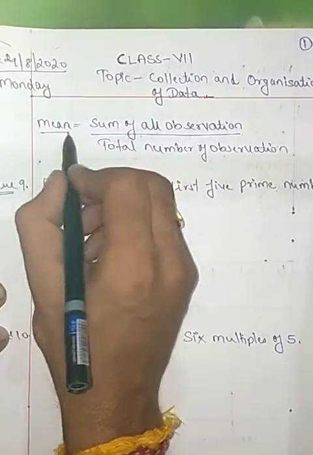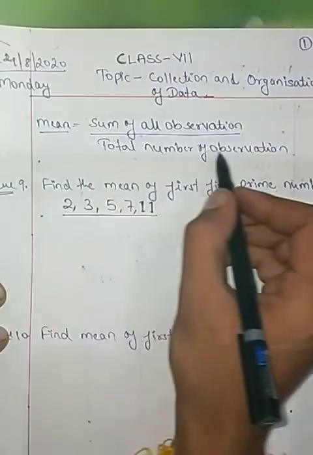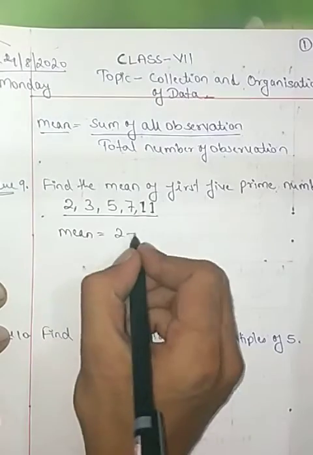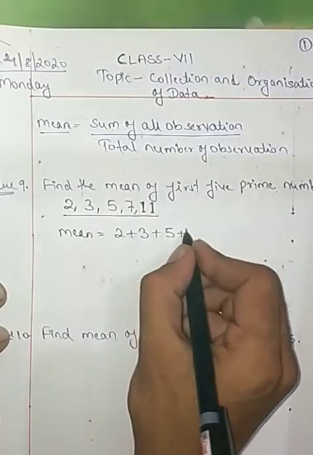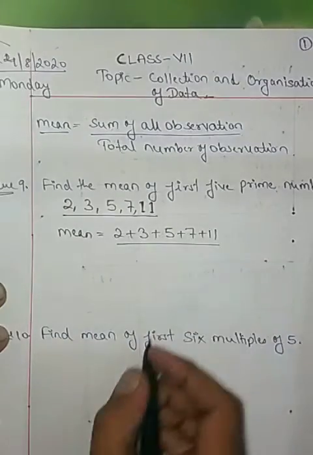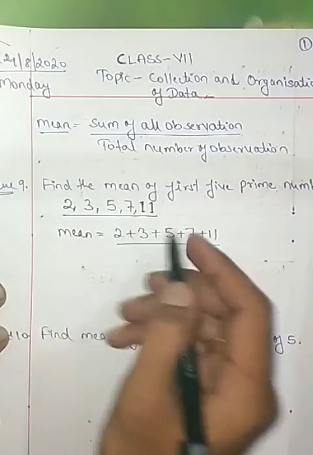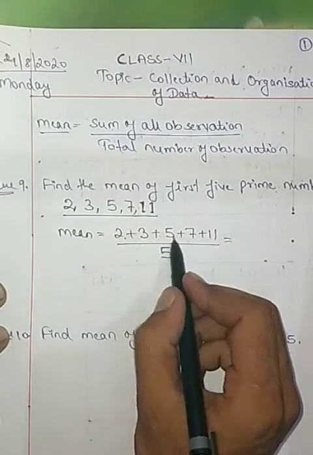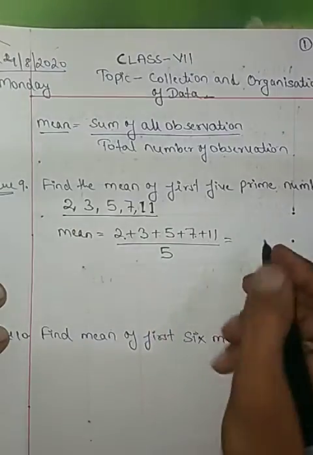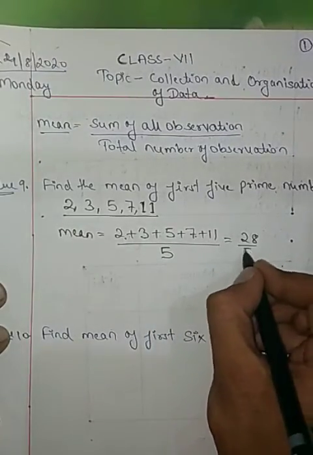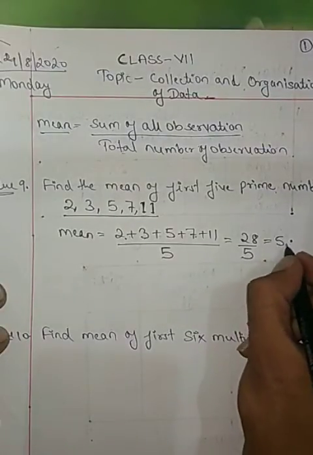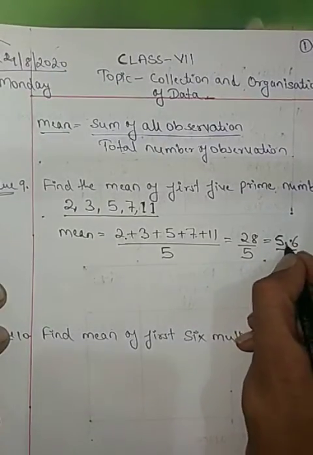You already know the formula for mean: sum of all observations upon total number of observations. So mean is equal to 2 plus 3 plus 5 plus 7 plus 11 upon the total number of observations: 1, 2, 3, 4, 5. Add them. 2 plus 3 is 5, 5 plus 5 is 10, 10 plus 7 is 17, 17 plus 11 is 28, upon 5. Solving it, what will you get? Divide it. You will get 5.6. So 5.6 is your mean.